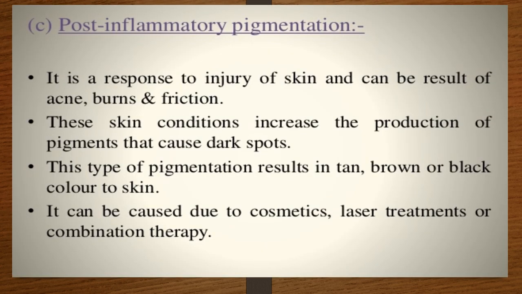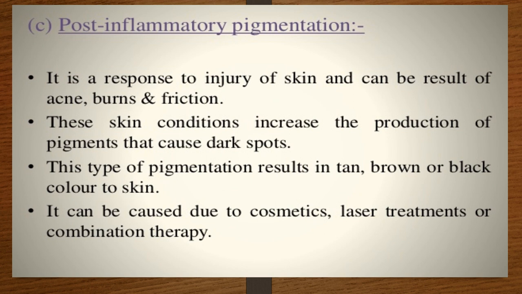So this is the picture. Next is the post-inflammatory pigmentation. It is a response to injury of skin and can be the result of acne, burn or infection. Sometimes acne occurs, a burn is there. So it is the response to injury of the skin, which results due to acne.